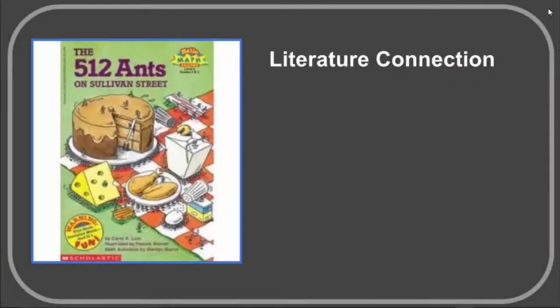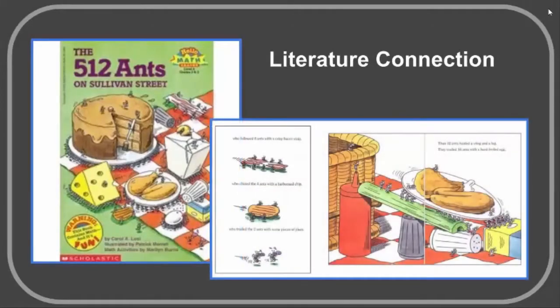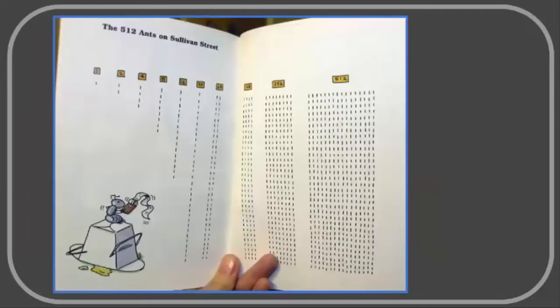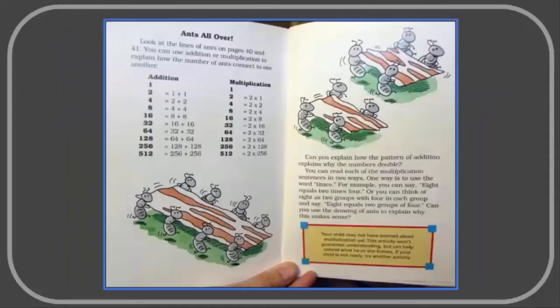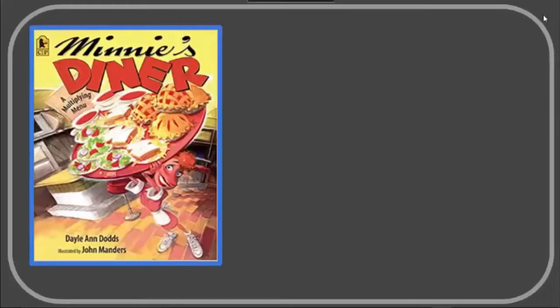In the 512 Ants on Sullivan Street, a family gets ready for a picnic, but one ant sees them through a telescope and heads over for a bite to eat. Before long, 2 ants are on the scene, then 4, then 8, and so on. The number of ants keeps doubling and doubling until there are 512 ants at the feast.